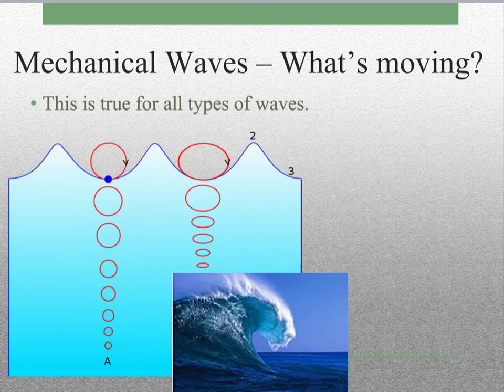And this is true for all types of waves. It's easy to think when you see an ocean wave like this that the water must be moving, okay? Now, particles in a water wave don't specifically travel up and down. They actually travel in little circles. But still, this particle of water doesn't suddenly end up over here somewhere. It just travels in this circular path. So this is periodic motion, and we can even sometimes pretend that it's simple harmonic motion.